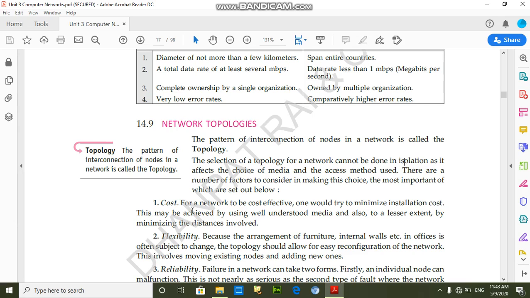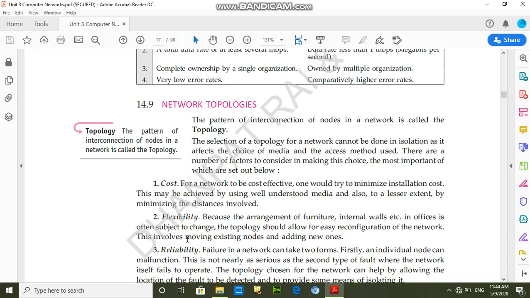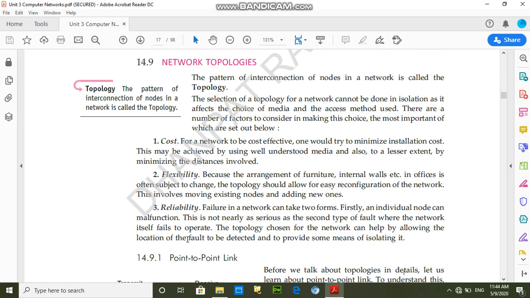First, cost. Students, we have to choose an appropriate topology so that its cost is not very high. Flexibility: topology should be easily expandable, and nodes should be easy to remove. And reliability means the network should be very reliable. If one node is not working, then there is no effect on the other computers. So this is the reliability option.